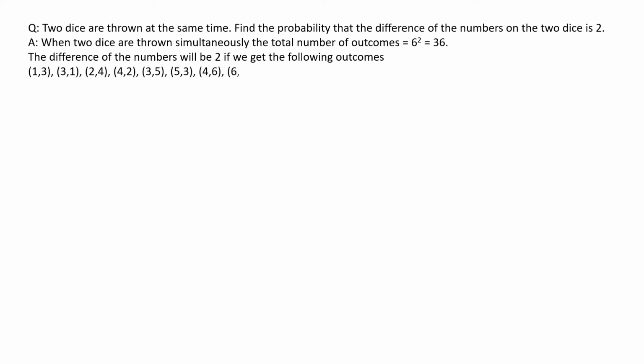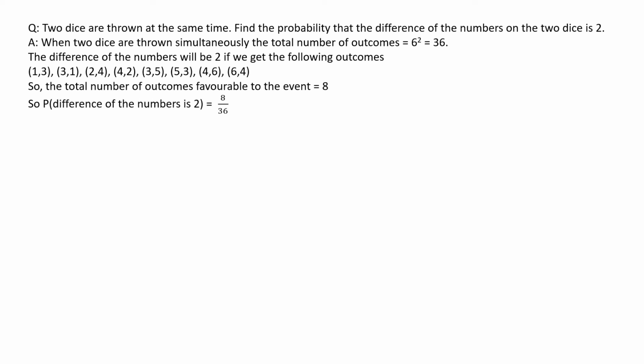That means the outcomes may be 1, 3 or 3, 1, 2, 4 or 4, 2, 3, 5 or 5, 3, or 4, 6 and 6, 4. That means the total number of outcomes favorable to the given event is 8. So the required probability of getting numbers whose difference is 2 is 8 by 36, or 2 by 9, is the answer.